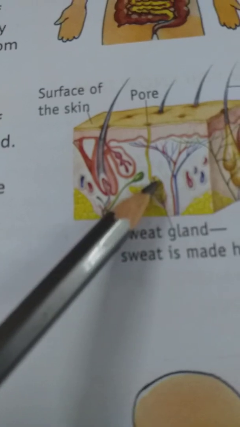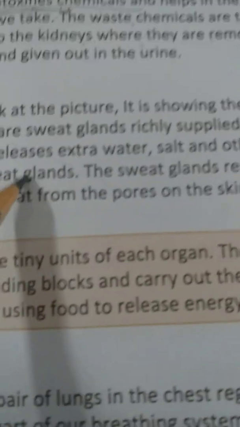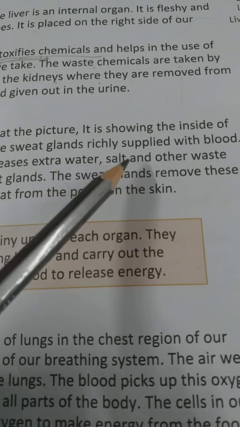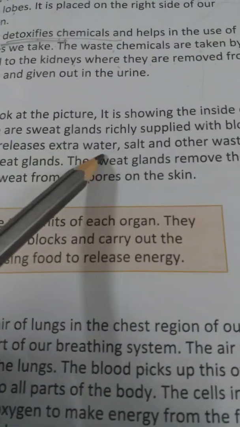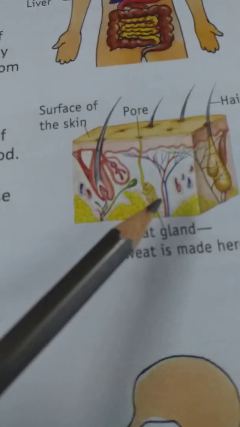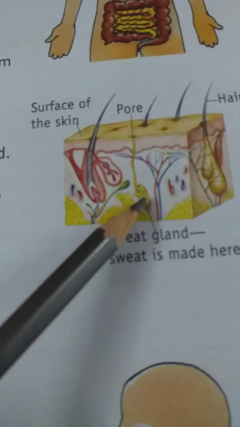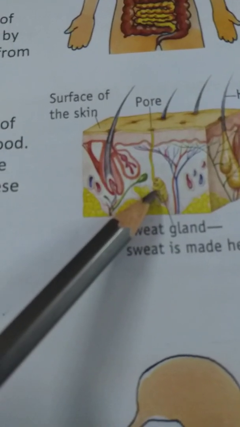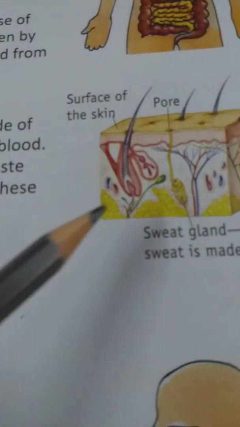Okay, this sweat gland excretes sweat. It gives out sweat. And what is sweat? Sweat contains extra water, salt and other waste. So blood releases this extra water, salt and other waste, and it gets accumulated here in the sweat gland. And what does the sweat gland do? It removes this waste in the form of sweat.